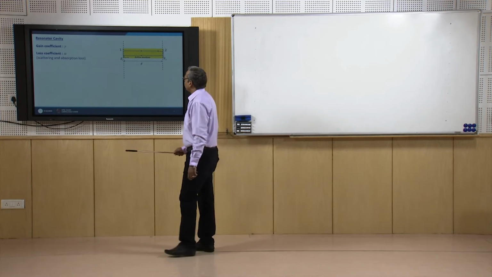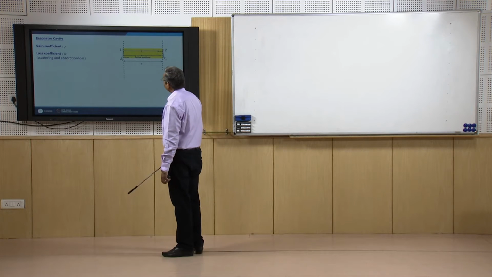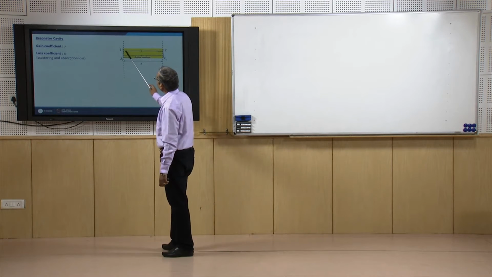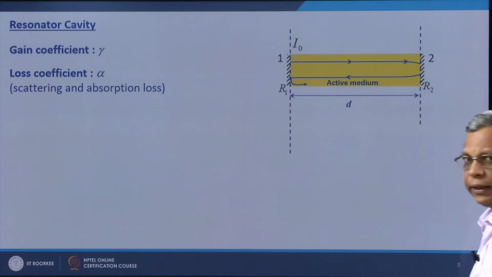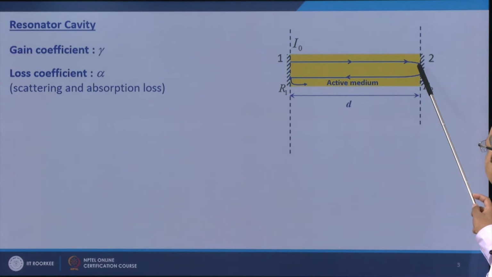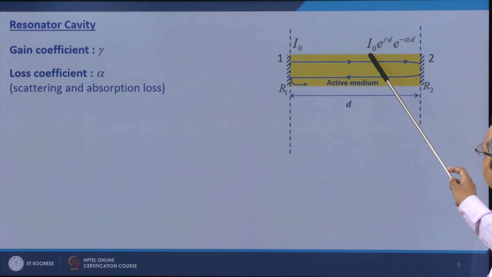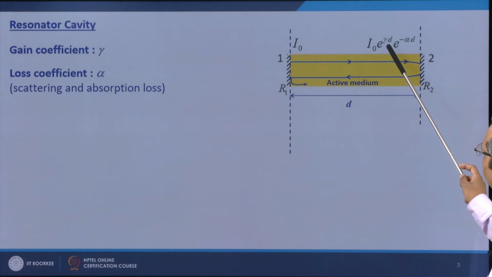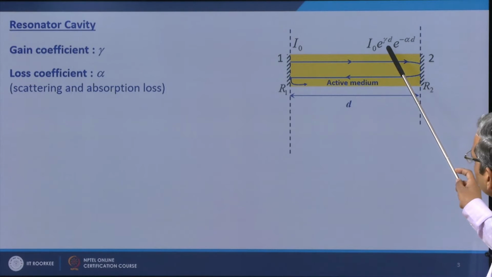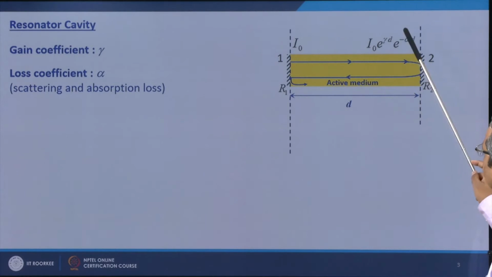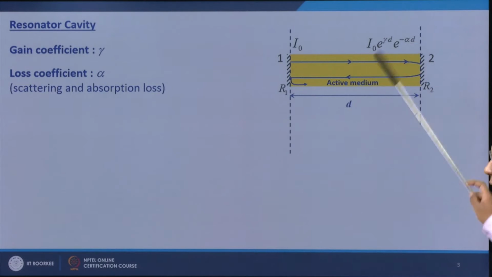So, let us find out what the net gain is. We start from here with intensity I0, and by the time it reaches here, just before hitting mirror 2, the light intensity gets amplified by gain coefficient gamma and attenuated with loss coefficient alpha.